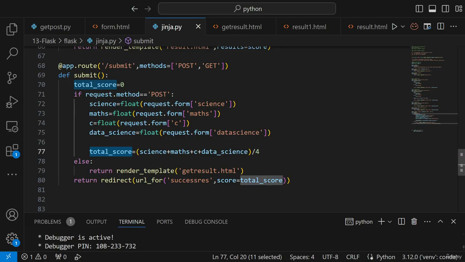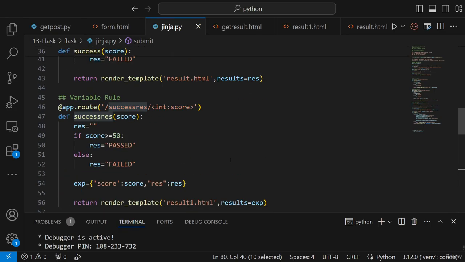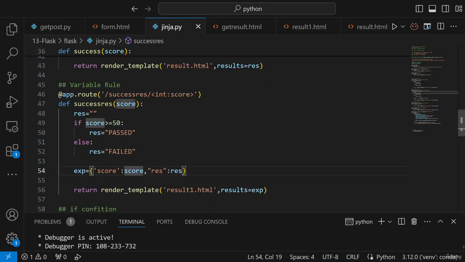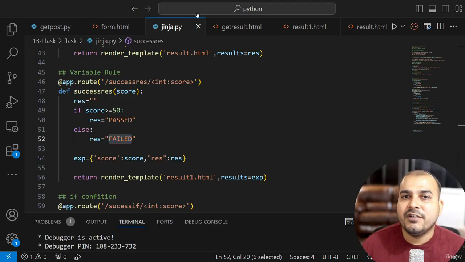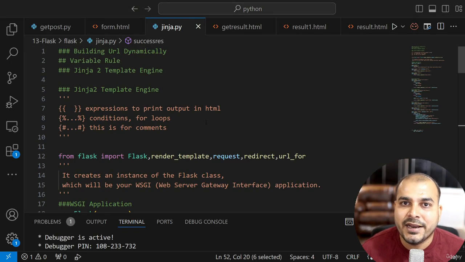Then this total score got redirected to the success result URL, which is another route. And over there, it checked the condition whether the score is greater than 50. Since it was greater than 50, we got this pass result along with the score value in our result1.html. Else, it got failed, right? So that is how you could see that this was one beautiful example of building URLs dynamically.